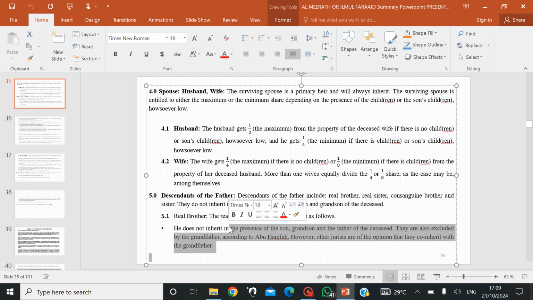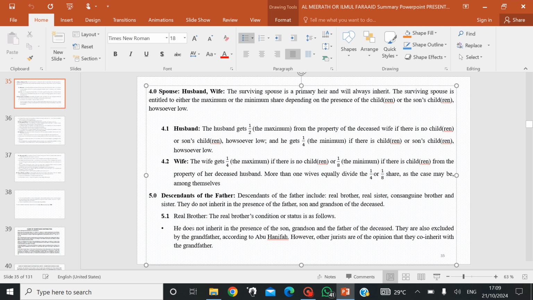We start with the real brother of the deceased. He does not inherit in the presence of the son, grandson, and father of the deceased. As we mentioned in our previous discussions, the siblings don't inherit in the presence of the father.